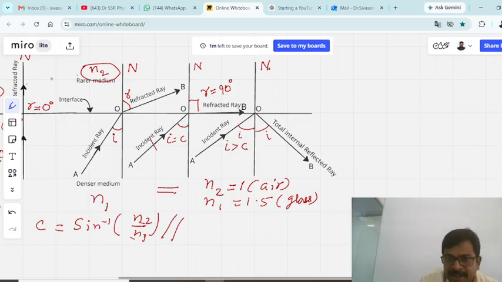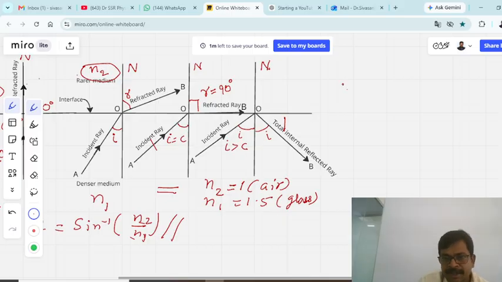Now let me take the cases. Case one: I have a light traveling from glass to air medium. The first medium is glass, with refractive index 1.5, and the second medium is air, with refractive index 1.